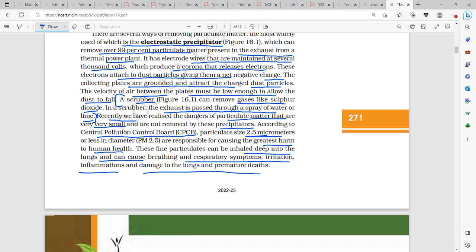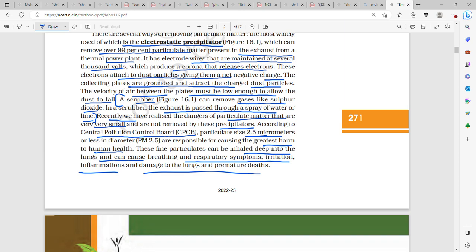These electrons bind to the dust particles or particulate matter and form negatively charged ions, and these negatively charged ions are then attracted to the collection plates, which are grounded. The velocity of air between the plates should be low enough so that the dust particles can fall and settle down. So this is basically how an electrostatic precipitator works.